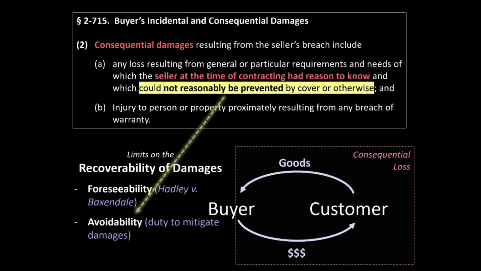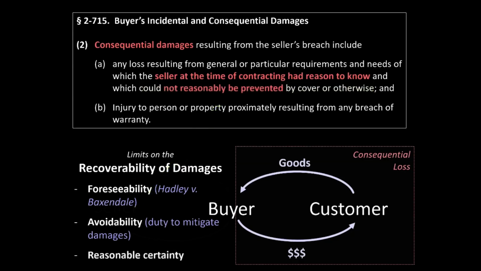A third and final limit on the recoverability of damages by the buyer is the requirement of reasonable certainty. This common law principle is not codified at all in the UCC, but it still applies to the extent the common law of contracts supplements the UCC, a fact that is recognized by comment 4 to 715, which specifically mentions the requirement of reasonable certainty.